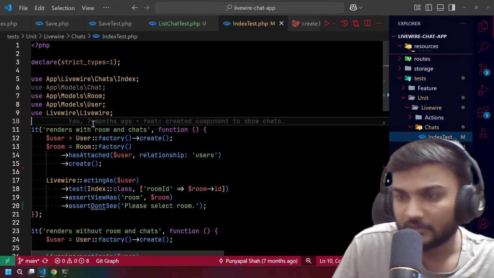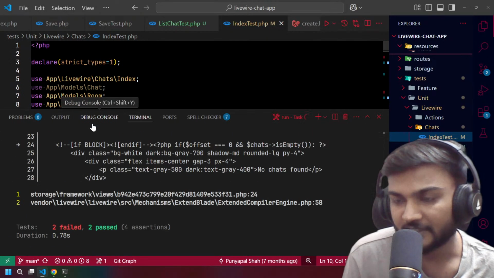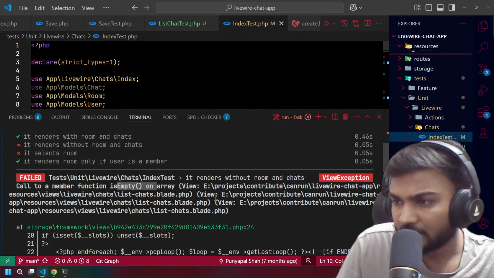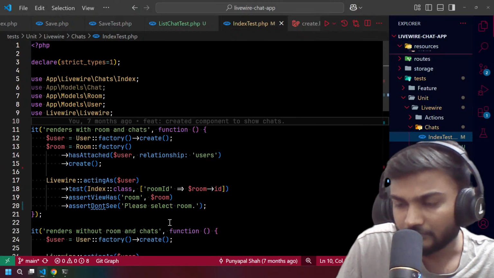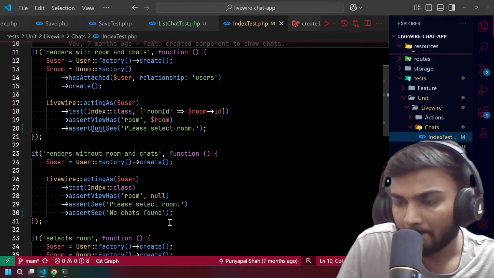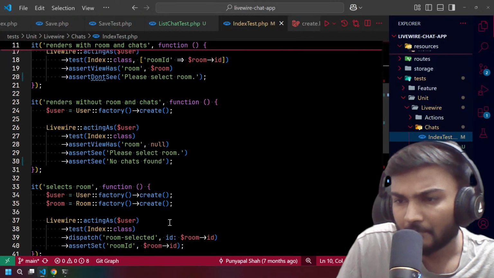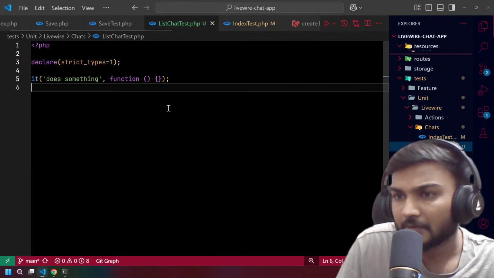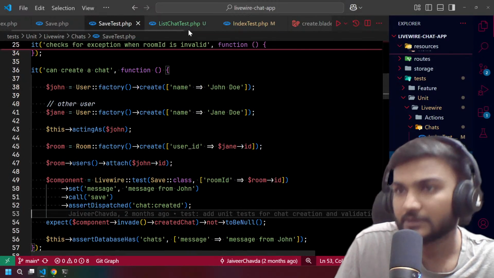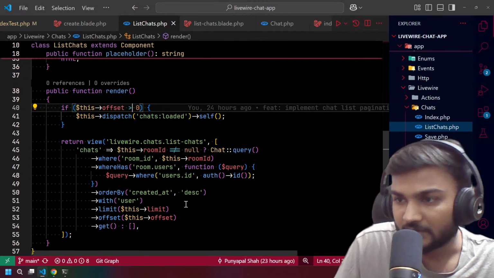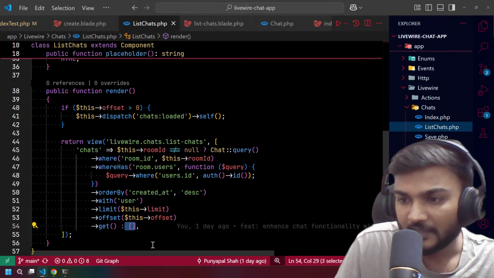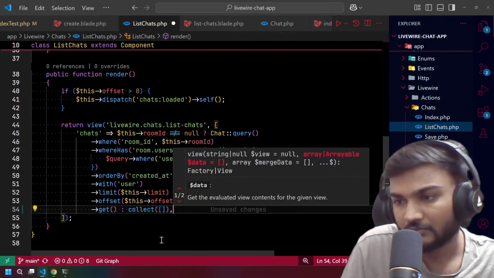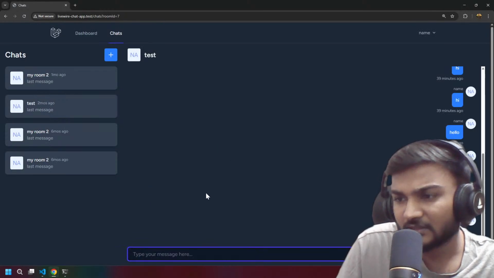And now let's run all the tests and see if they are all passing. No, two of them are still failing. It says is empty on the array. What are we missing? Okay, got it. It is the issue of this particular thing, because we are returning the array and it should be a collect.